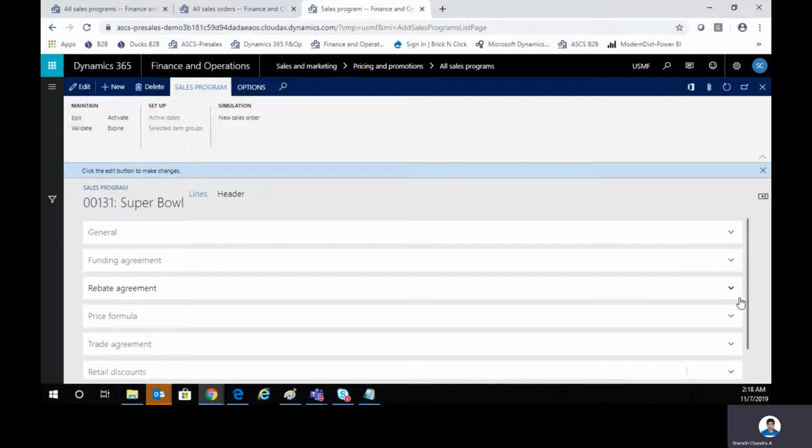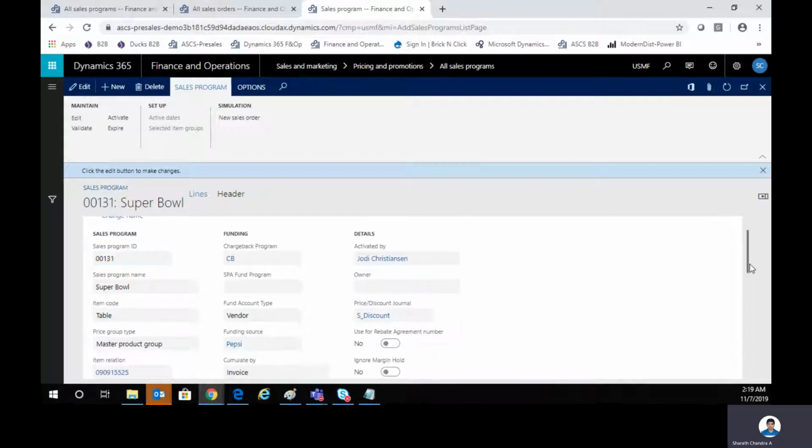So a sales program is typical to your deal, which is a one-stop location to configure all the factors that impact the price of a particular item with a combination of vendor and customer. Right, so if you see there are fast tabs like general, funding agreement, rebate agreement, price formula, trade agreement, and retail discount. So all these are coming up in one single screen here. You can create new, you can activate, expire, validate, and so on. Right. So let's get into general and see what are the options available for us here.